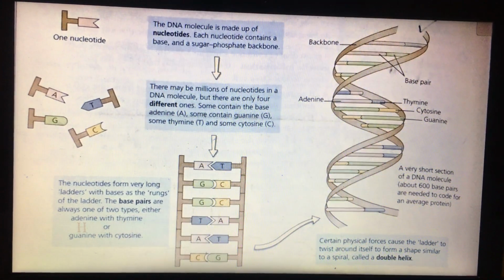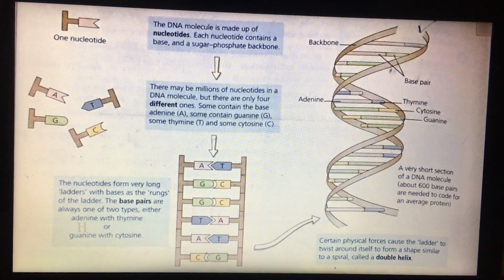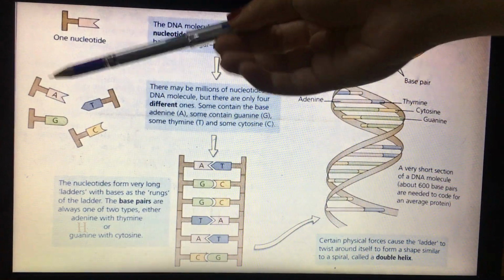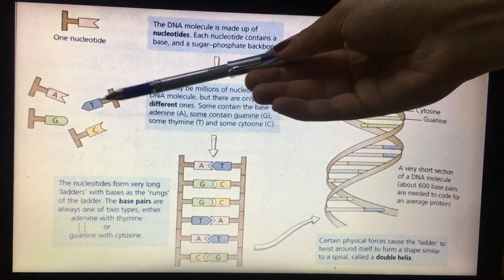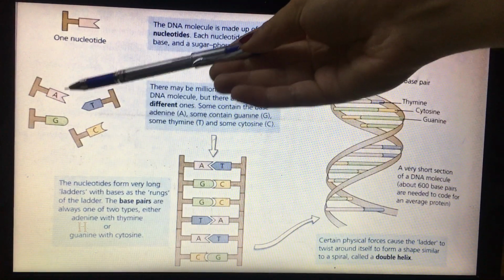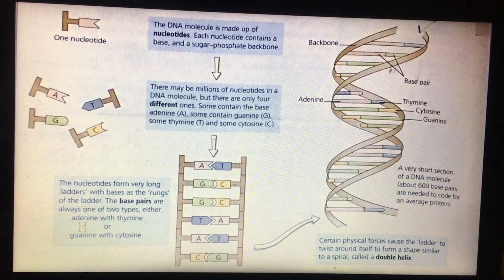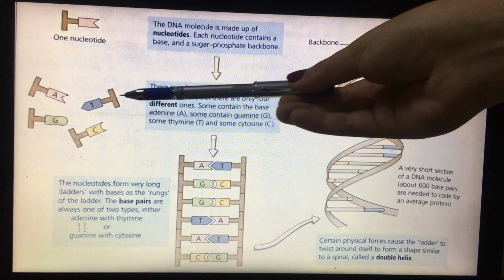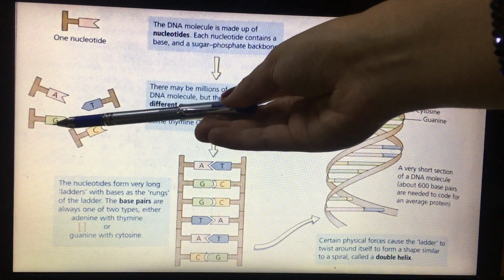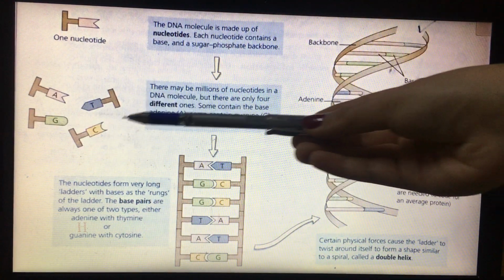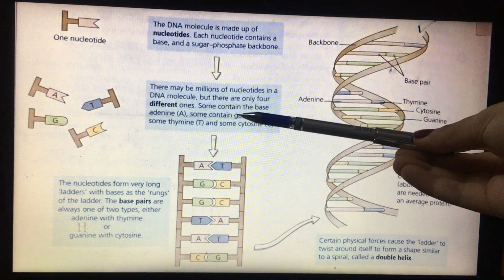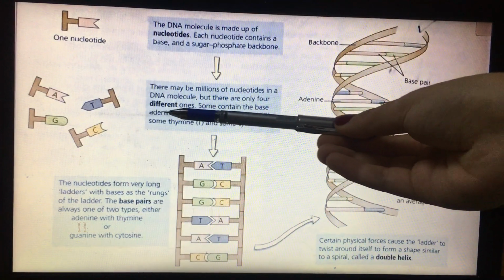We have 4 chemical compounds or 4 nucleotides. Those 4 nucleotides are in letters A, T, G, C. A means adenine, T means thymine, G means guanine, and C means cytosine. They are already written here.